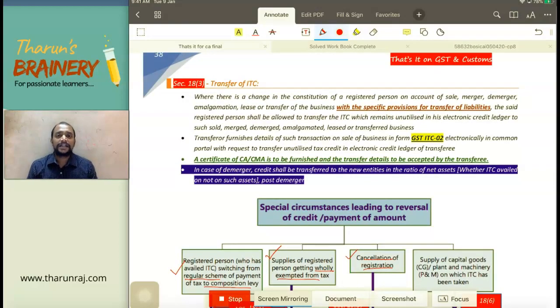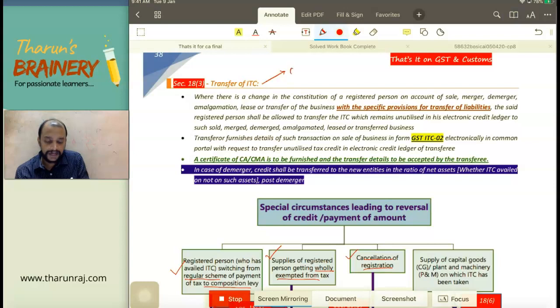Transfer of ITC arises in two situations. Situation number 1, when there is transfer of business, and situation number 2, when single registration gets segregated into multiple registrations. What are the two situations where 18 subsection 3 is applicable?